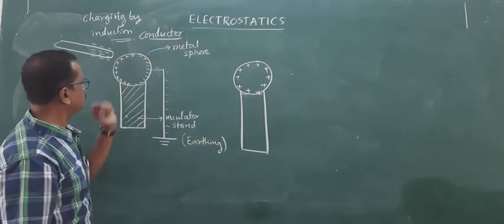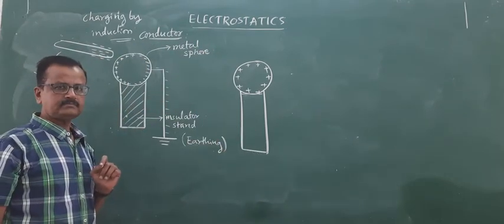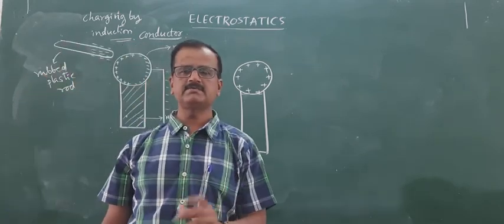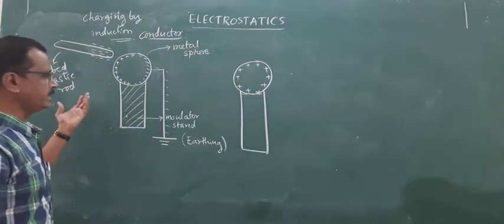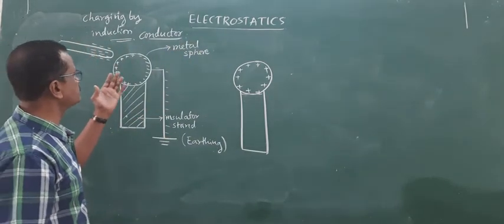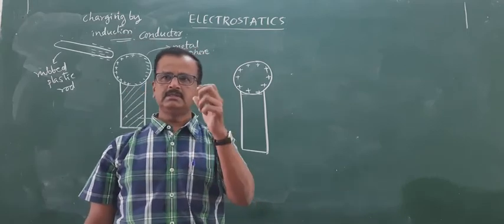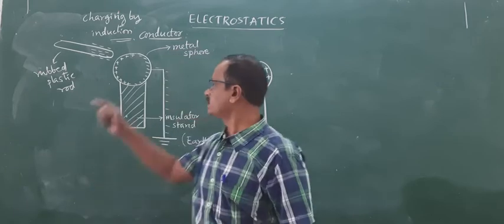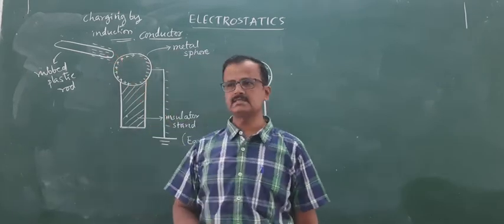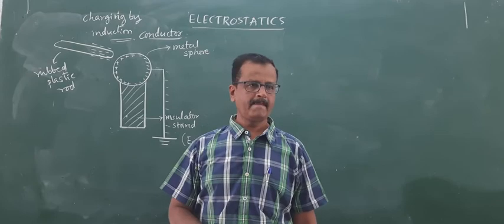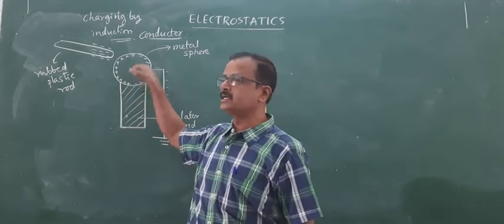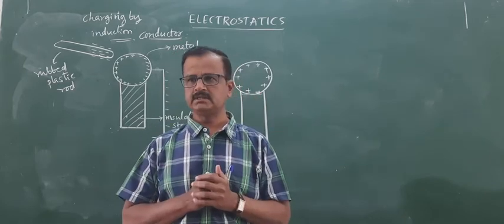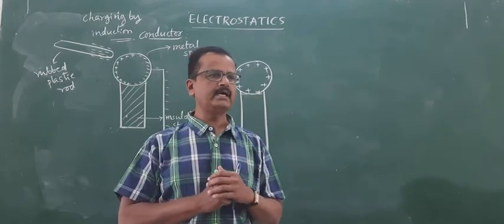Whereas if we take the insulator, in the case of an insulator, flow of charges does not take place. In the case of insulators, charging by induction takes place after bringing it sufficiently close. But the opposite kind of charges are found very close to that particular external charged body. And the redistribution of the charges does not take place in the case of an insulator. That is the difference between insulator and conductor.